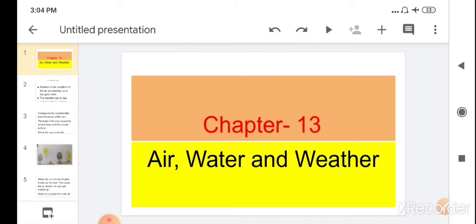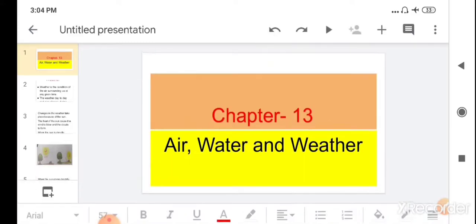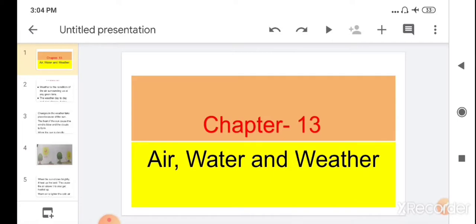Was the weather different yesterday? Because today is a sunny day. Maybe it will change after some time. So we can't say that the weather will remain the same throughout the day, or that it may be the same as today, it will be the same tomorrow also. So children, in this chapter you are going to learn about the weather.